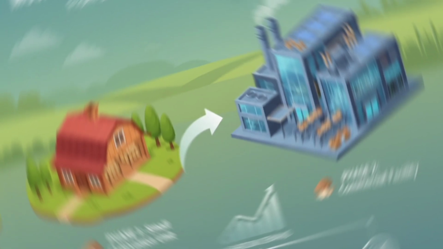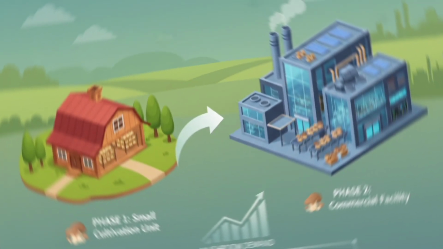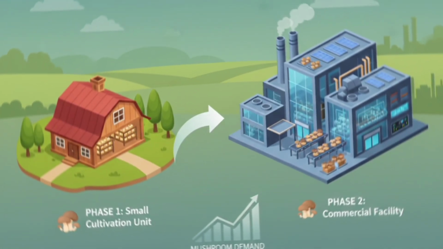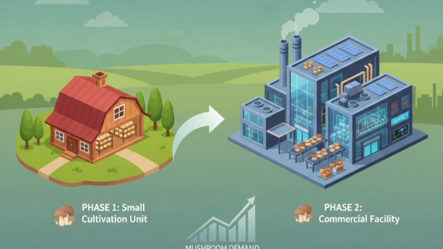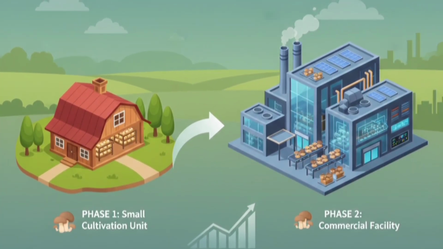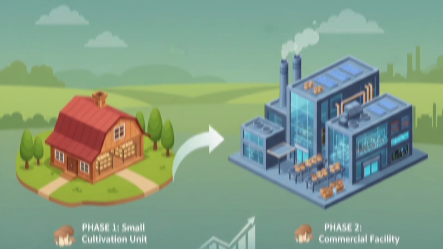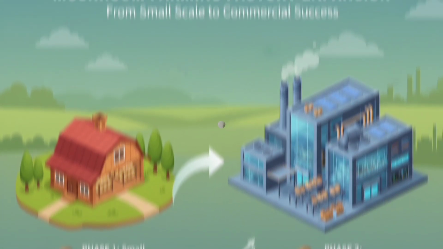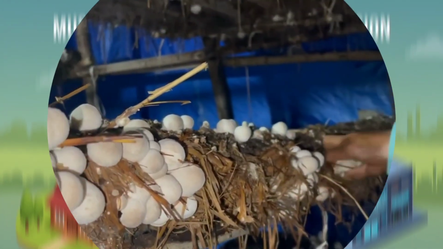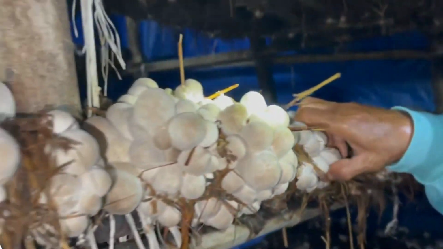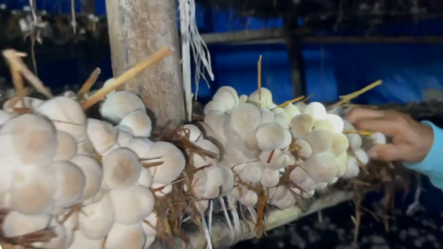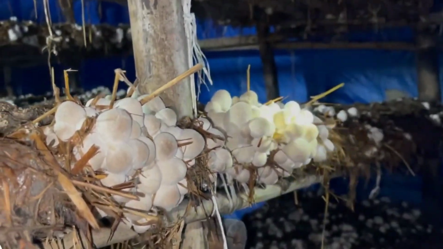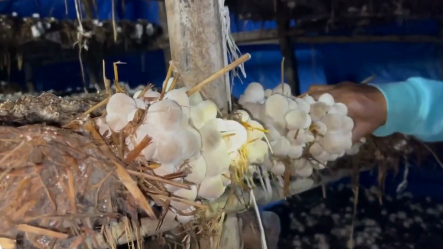Let's see an example on mushroom farming factory expansion. In the next few minutes, we will explore how a small mushroom cultivation unit can grow into a large, well-structured commercial facility. We will look at the reasons for expansion, the layout planning process, the infrastructure required, and the technological and economic aspects that make expansion successful. Mushroom farming is one of the fastest-growing segments in the food industry, and understanding how to expand systematically is crucial for both farmers and food entrepreneurs.